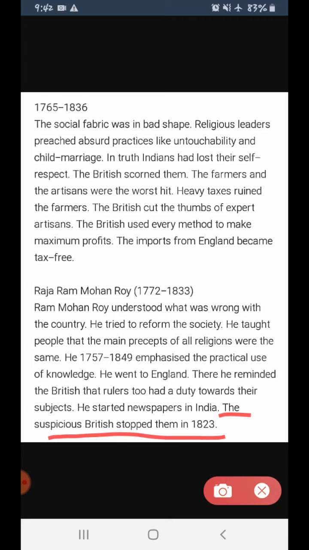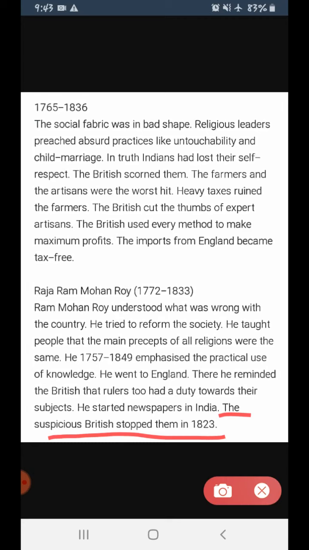The internet came just a few years ago. Mobile phones came in 1999 or 2000, so it's only 20 years that we are using mobile phones. But the internet came around 2005. It was then that the internet was introduced in the world. Earlier there was no internet.